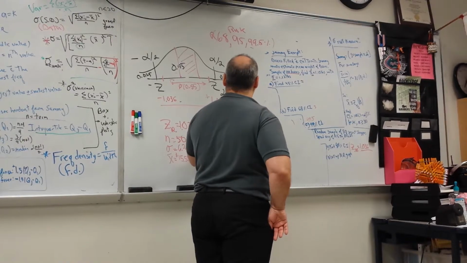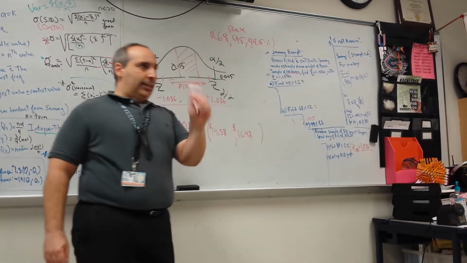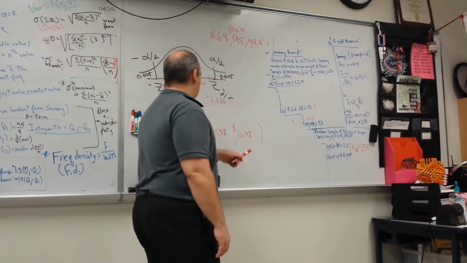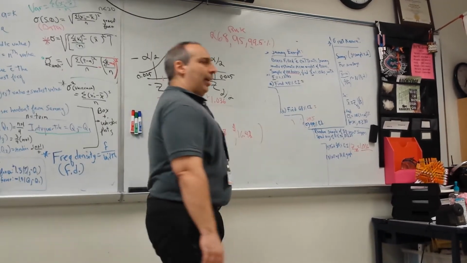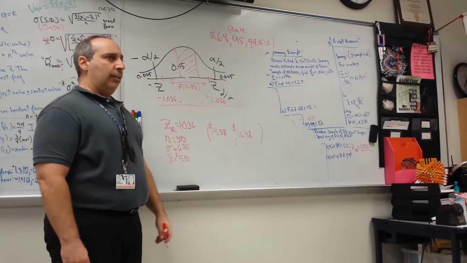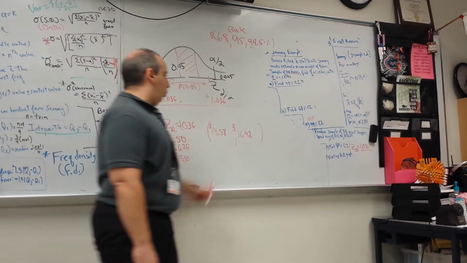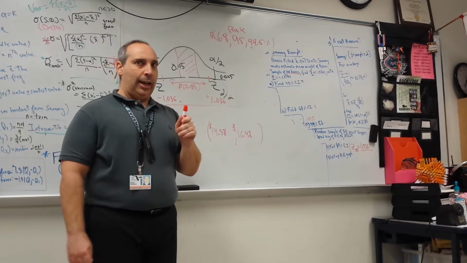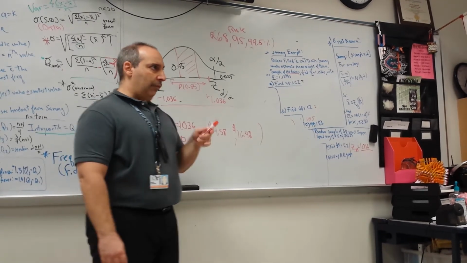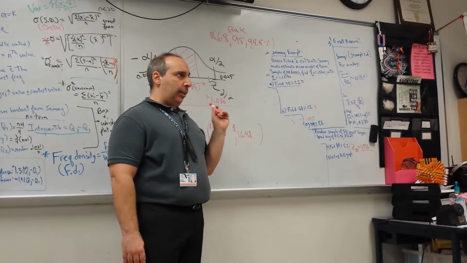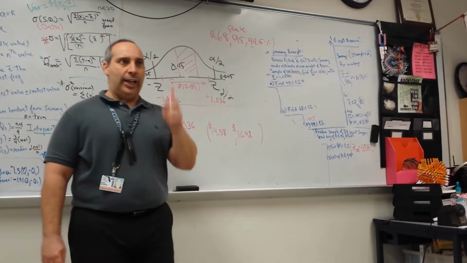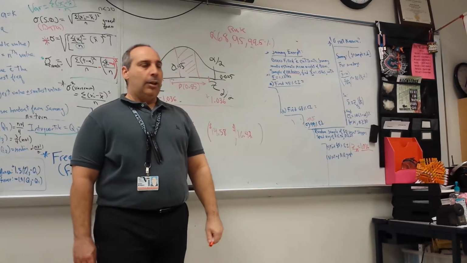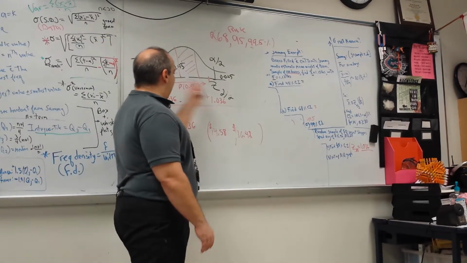Or 42. So, if I said, what does this mean, right? This is later on, okay? What does this mean? And Zach's going to say, we have an 85% confidence interval that the mean falls between this guy and this guy. Never ever, Zach, and all of you, say that all the data is between this value and this value. No, it is where the mean falls. The mean falls between that guy and that guy.